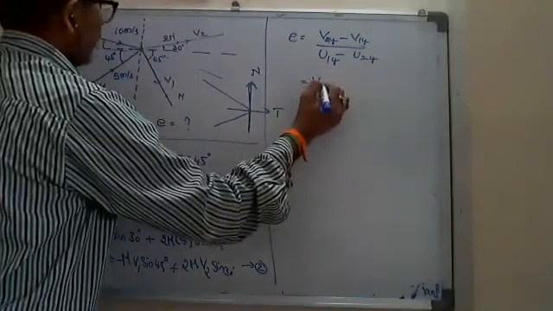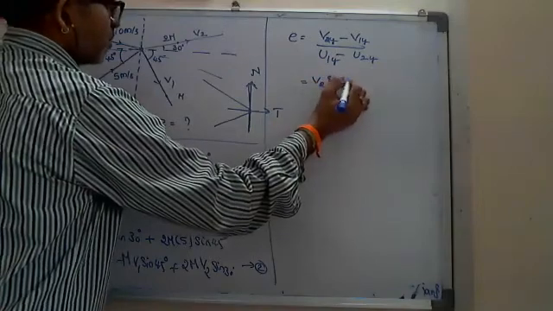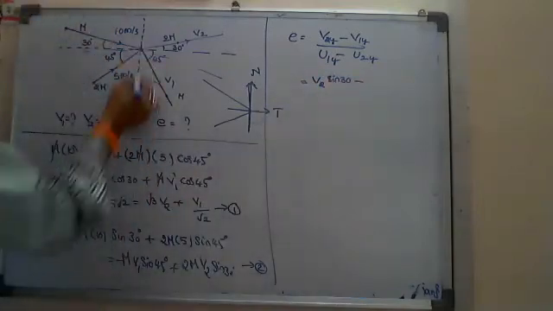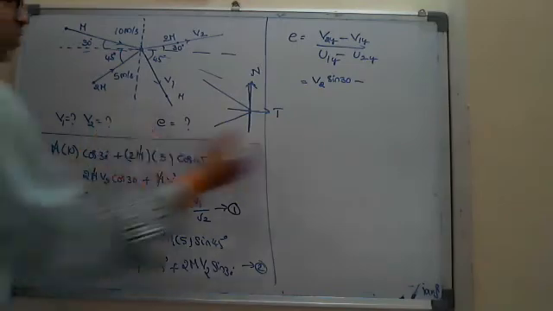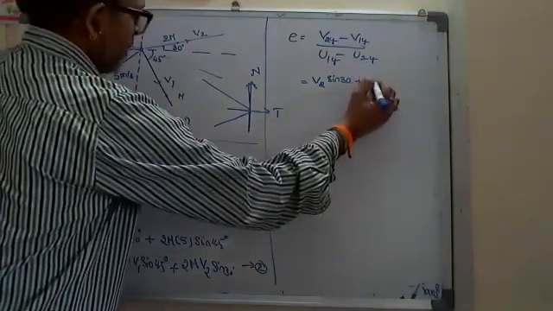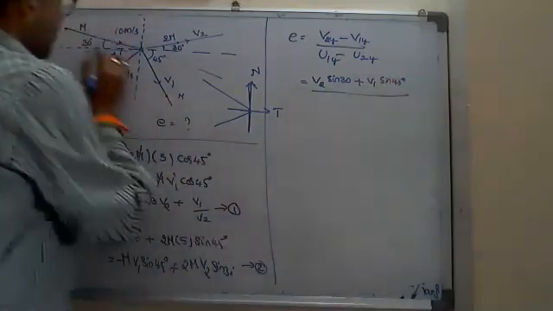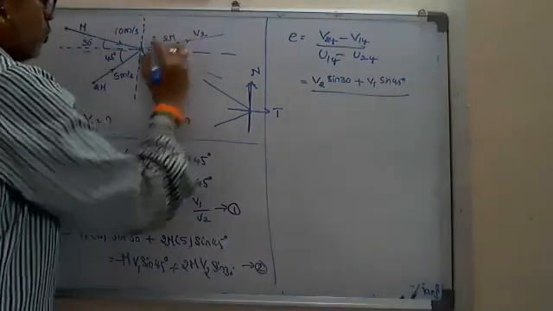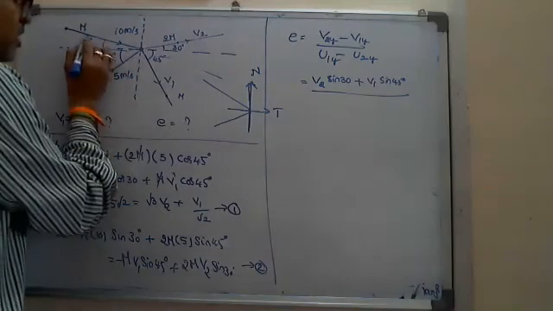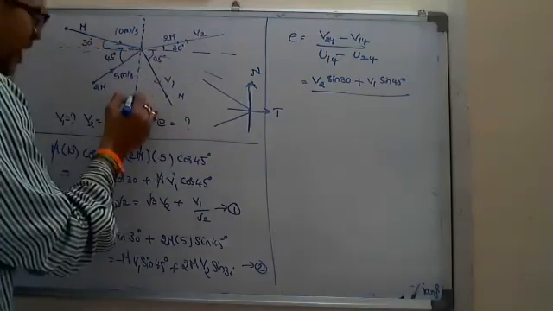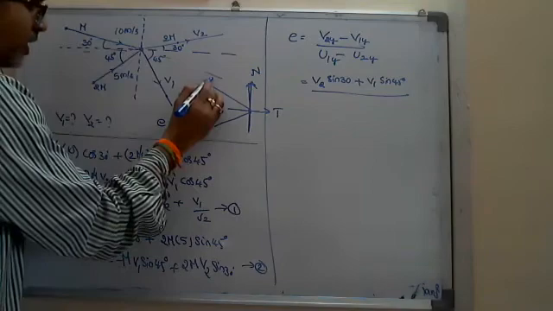That one you can write V2 sine 30 minus V1. This is along the negative y-axis, so minus of minus plus V1 sine 45 divided by, you can write U1 and U2 along y-axis means U1. This is negative y-axis. It is in the fourth quadrant.